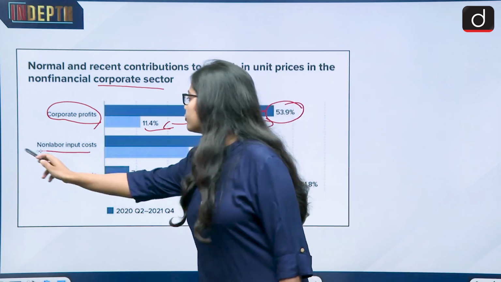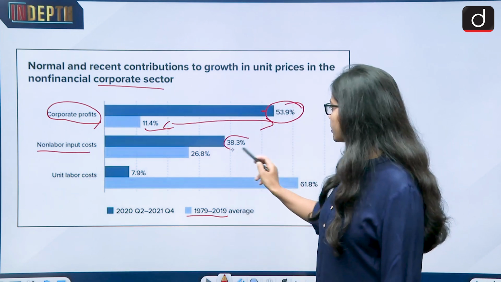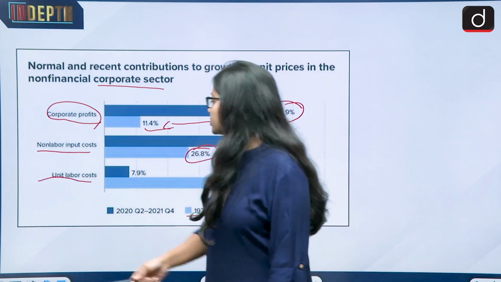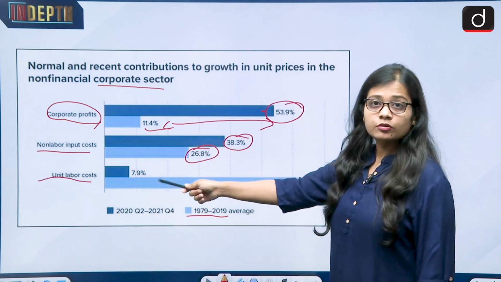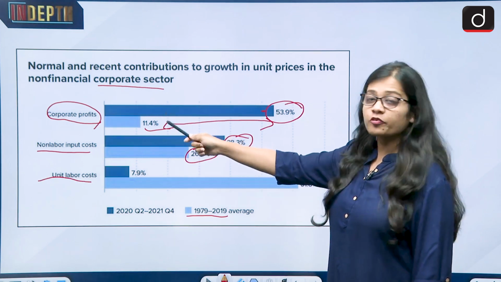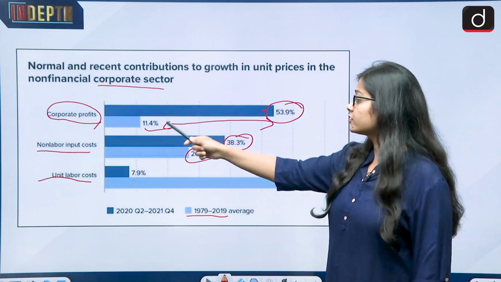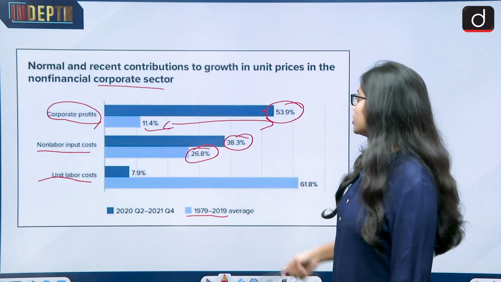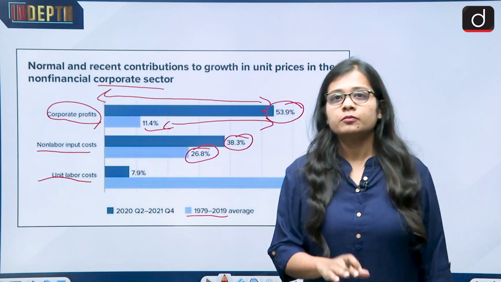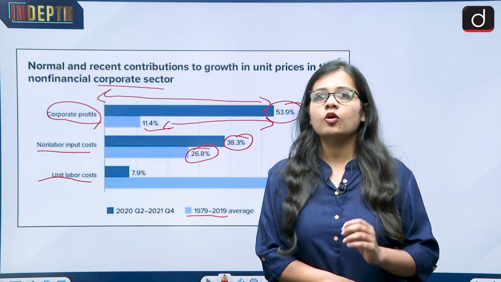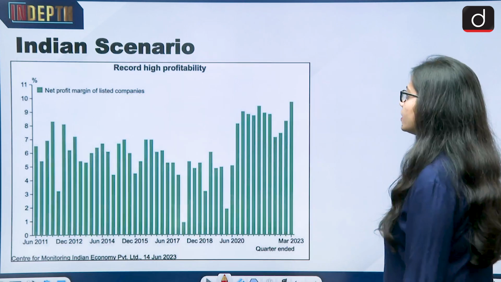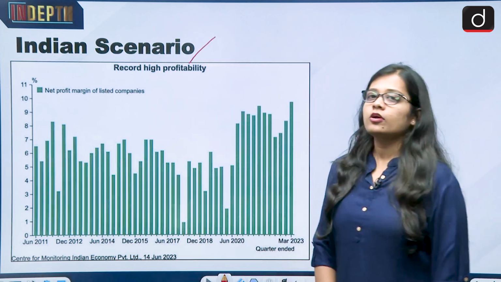Then non-labor input cost has also increased, but the margin is not much, and unit labor cost has now decreased. Earlier the unit labor cost was much, but now it has decreased, while the profit margins of corporates have increased, and earlier they were very low. So the profit margin is what is making the news headlines, that it is the corporate greed which is adding to the inflation. Now let's talk about the Indian scenario.